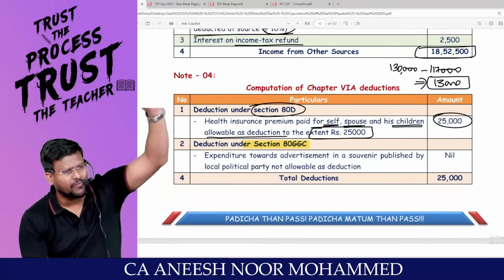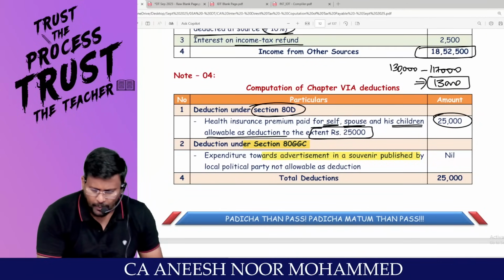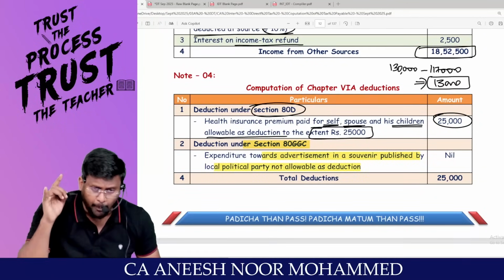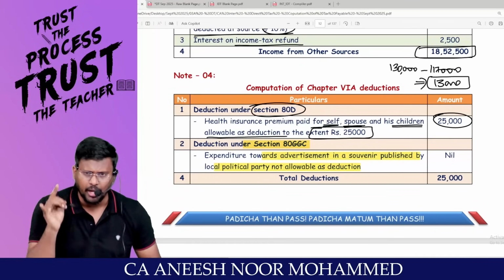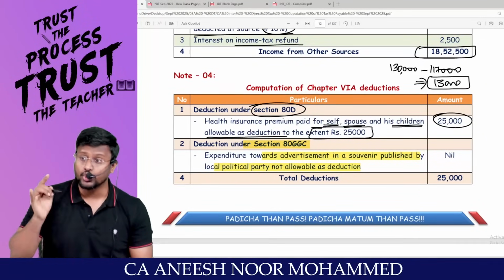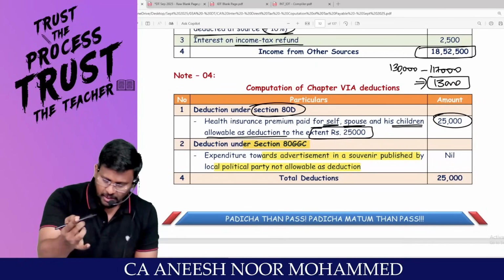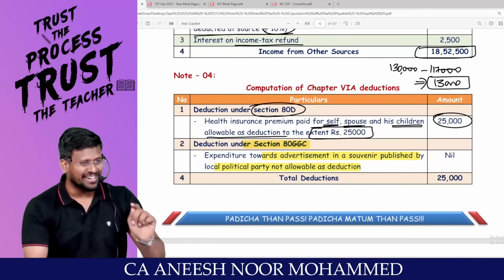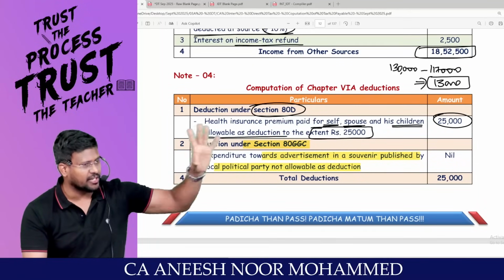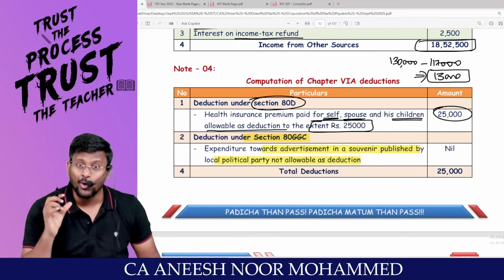Sir, something you have added back under 37 subsection 2B: expenditure towards advertisement in a souvenir published by a local political party. Not allowable as a deduction, because that political party should be a registered political party under the RPA, which is nothing but the Representation of the People's Act. This condition is there under 80GGC. Once you satisfy that condition, only then are you entitled to claim it as a deduction.